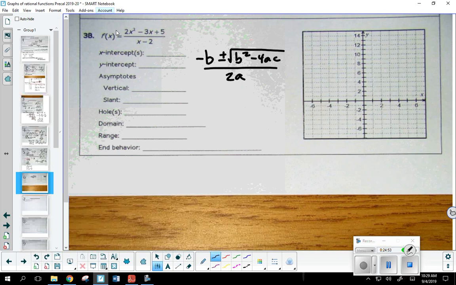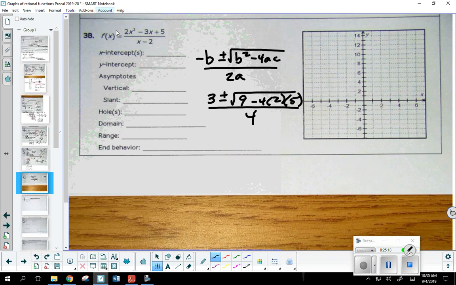What do we call b squared minus 4ac? It starts with a d. That is the discriminant. Very good. Now, let's go ahead and plug in. We've got a, b, and c. So the opposite of b, that's a positive 3, plus or minus the square root. b squared would be 9, minus 4 times a times c, all divided by 2 times a, 4.